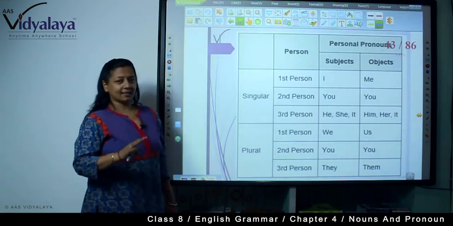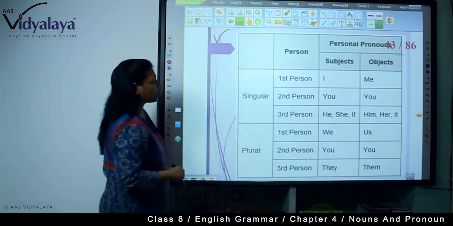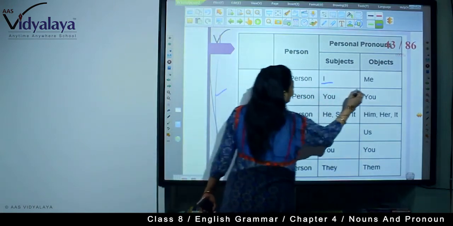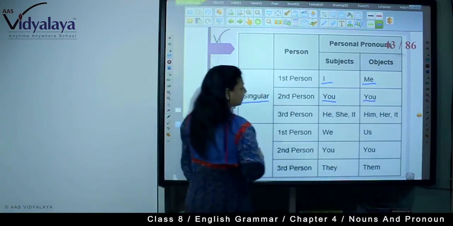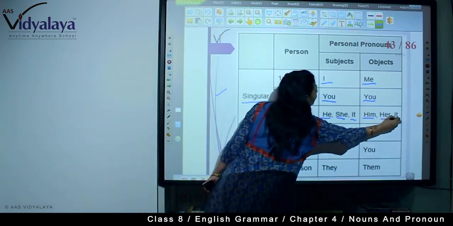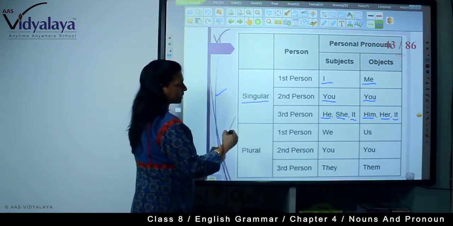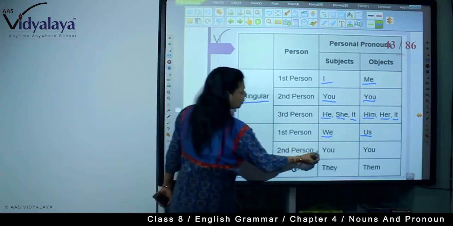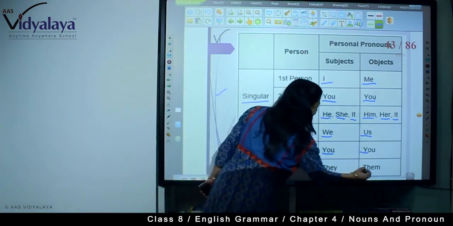Now, here you are seeing there is a list of singular and plural, here the person and here the subjects and objects. See, when it is singular, first person, subject I and object me. Second person you, here also you, object you. Third person he, she, it, here him, her, it. Then with the plural, first person we, then the object will be us. Second person you, then the object will be you only. And third person they, the object will be them.